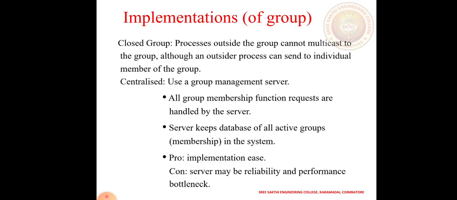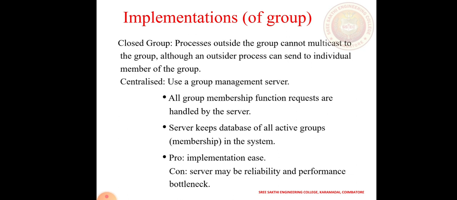Then implementations of a group. A closed group means a process outside the group cannot multicast to the group, although outside processes can send to individual members of the group. Next is centralized use of a group management service. All group membership function requests are handled by a server that keeps a database of all the active members in the system.